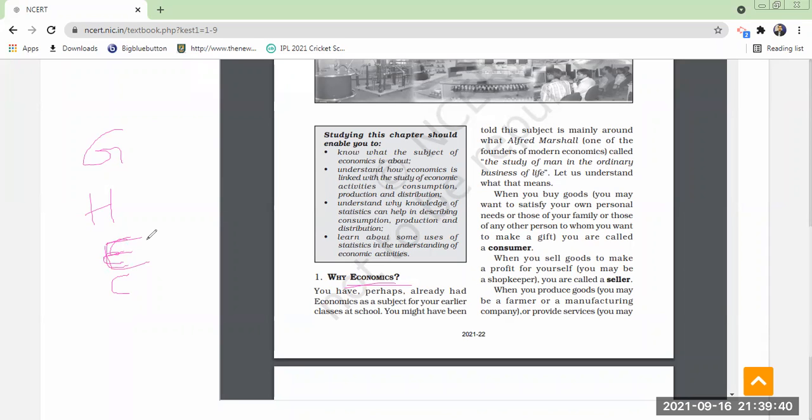Okay, see. Alfred Marshall, did you come across the name up to now? He is a famous economist who defined economics in simple terms as the study of man in the ordinary business of life. This is a very simple definition actually, but I will make you understand what economics means.